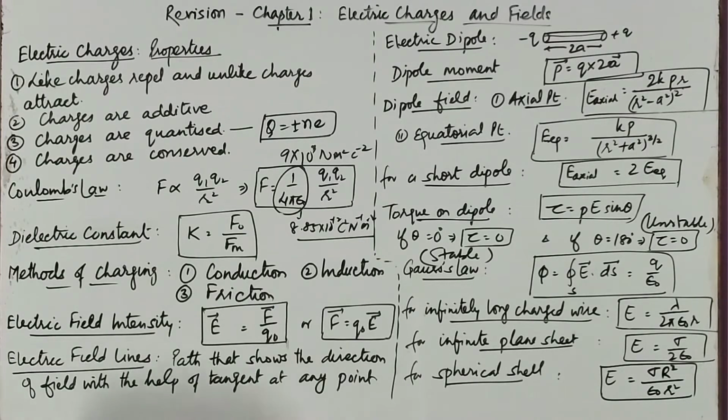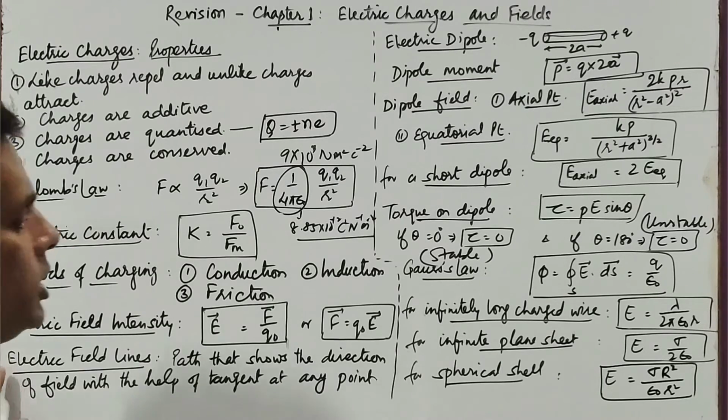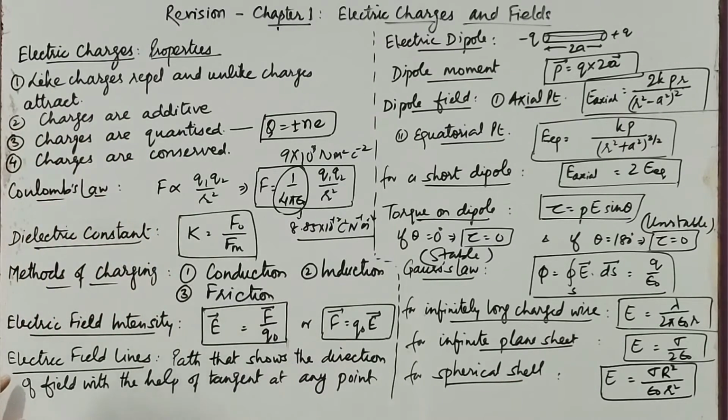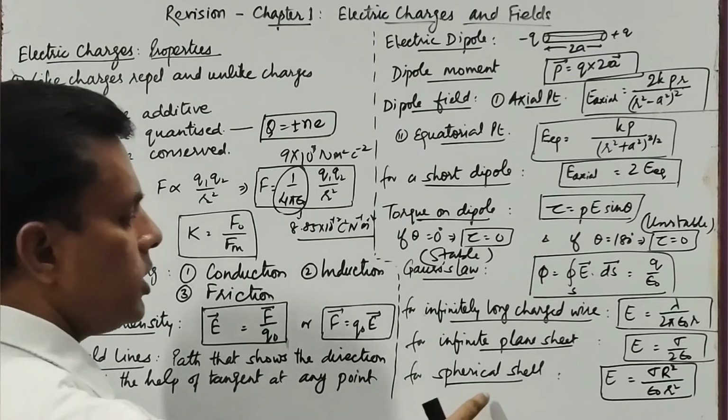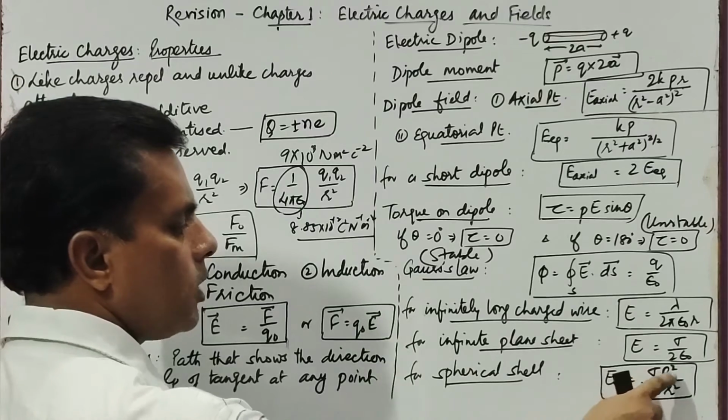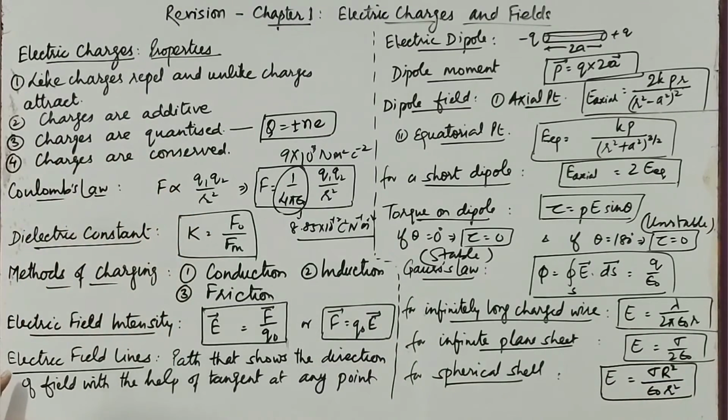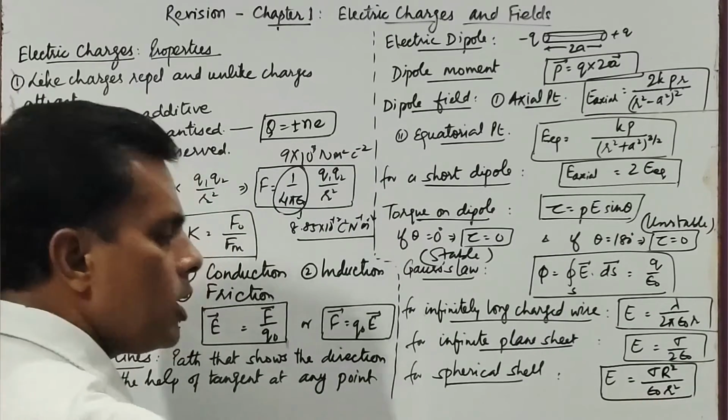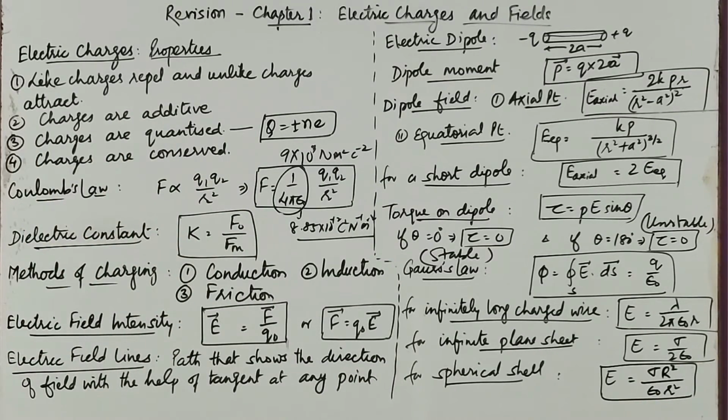And lastly, for a spherical shell, we can assume the spherical shell to be like a point charge, and then this shell will have the same field as because of a point charge, that is kq upon r square. But for a spherical shell, we can also obtain the relation sigma R square upon epsilon naught small r square, where capital R shows the radius of the shell and small r shows the distance of the point from the center of the shell. Here, remember one thing, that for this shell, inside the shell there will be no field